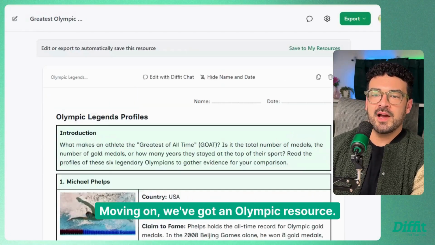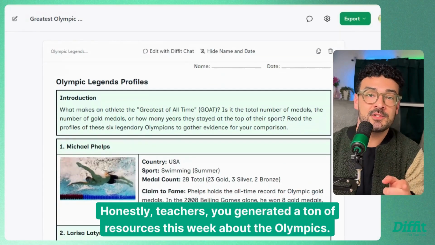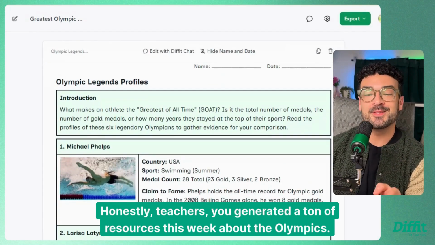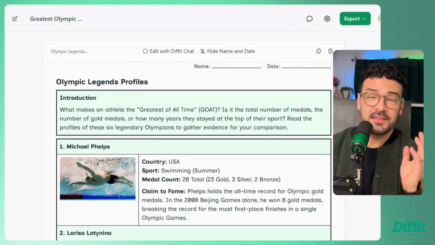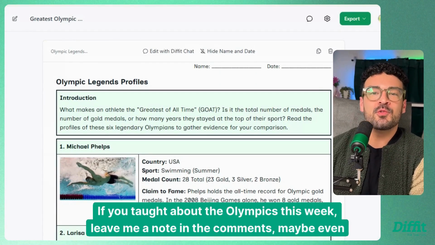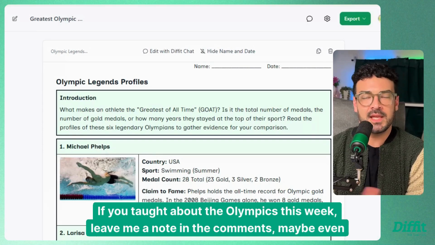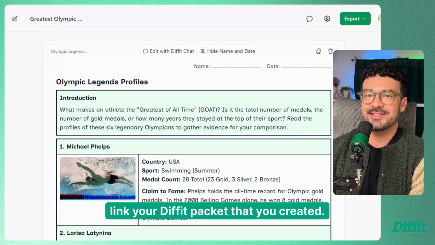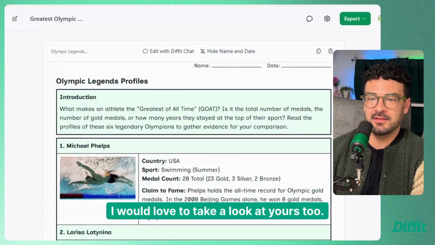Moving on, we've got an Olympic resource. Honestly, teachers, you generated a ton of resources this week about the Olympics. We love it. We love a connection to current events. If you taught about the Olympics this week, leave me a note in the comments, maybe even link your Diffit packet that you created. I would love to take a look at yours too.